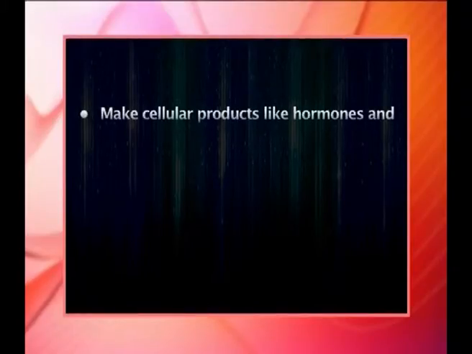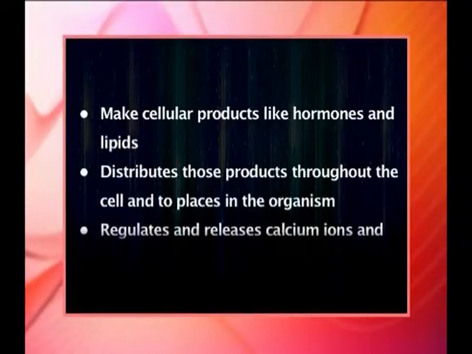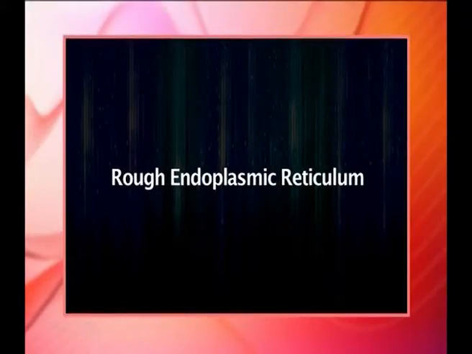The main function of the smooth ER is to make cellular products like hormones and lipids, distribute those products throughout the cell and to places in the organism, regulate and release calcium ions, and process toxins. The smooth ER is an organelle found in both animal cells and plant cells. Now the rough endoplasmic reticulum.